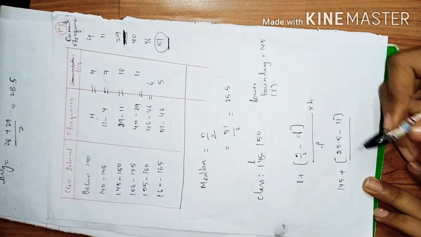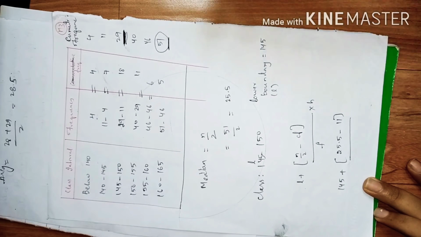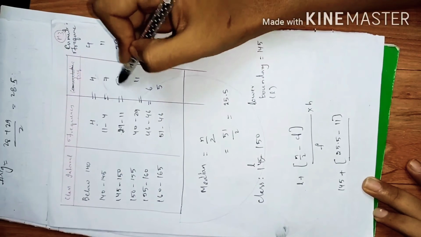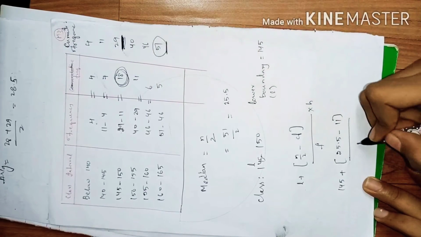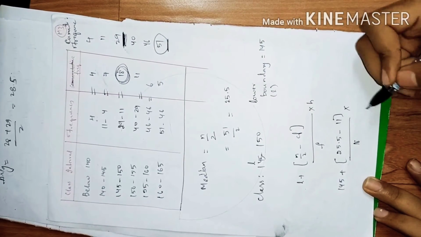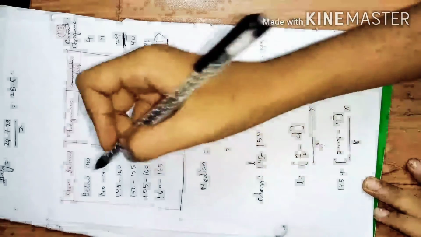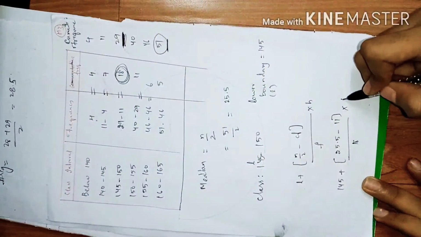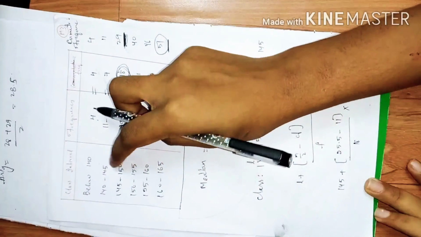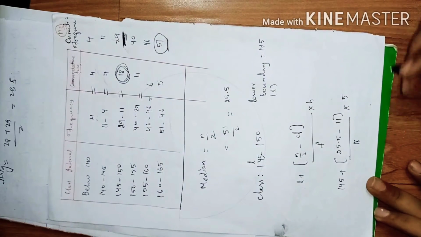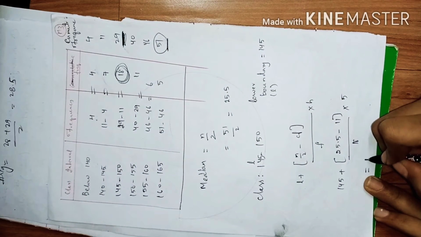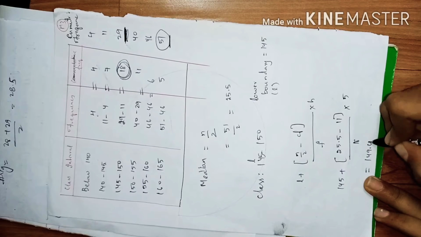F is the frequency of that particular class, the same class, so 18 is the frequency, into h, the class size. 150 minus 145 is 5. You can subtract any two values, since all the classes have the same size. After doing this you will get 149.03.